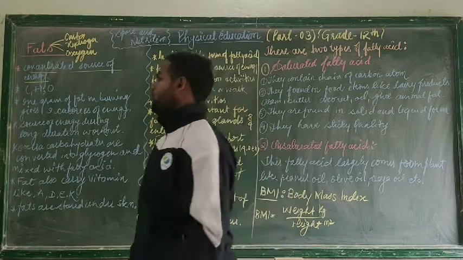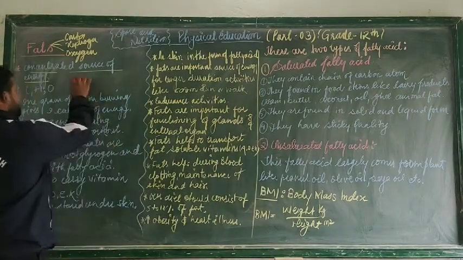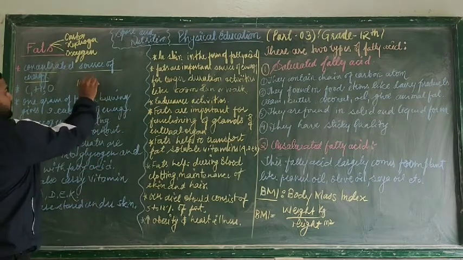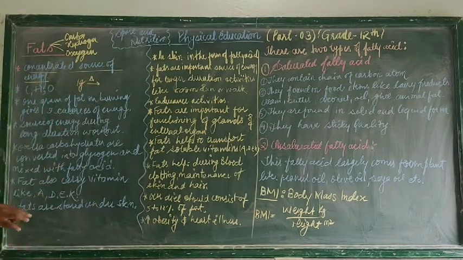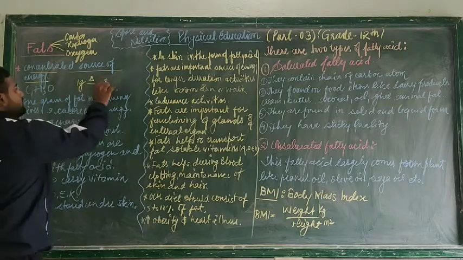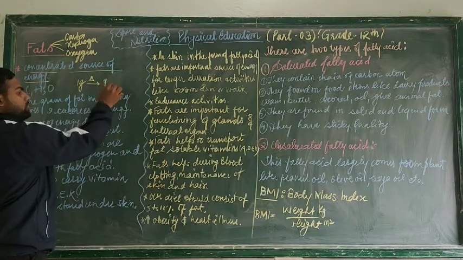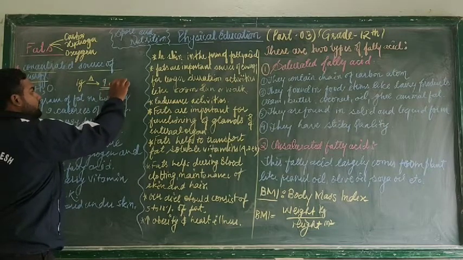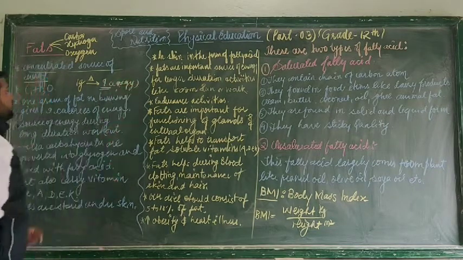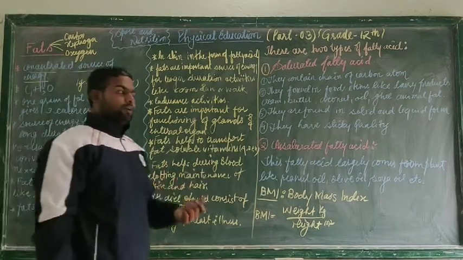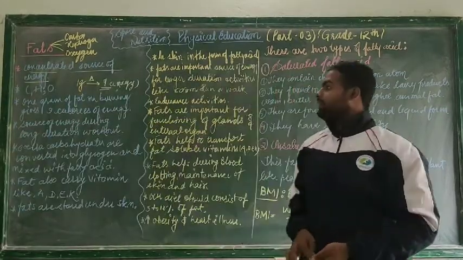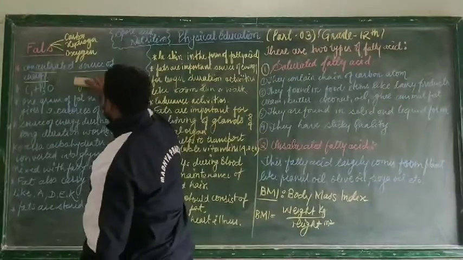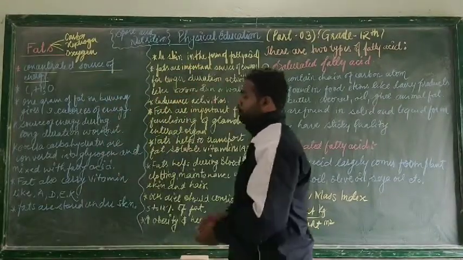If we take an average, 1 gram of fat after burning gives us 9 calories of energy. How many calories of energy? 9 calories of energy it will give to an individual. So when 1 gram of fat is burned, it gives us 9 calories of energy. I hope you understand this concept. Now let us move on to the next part.